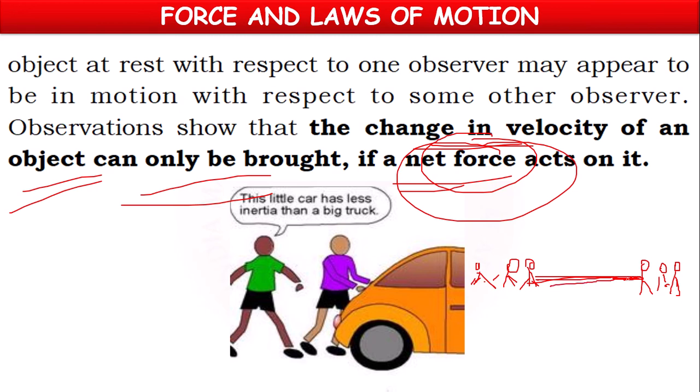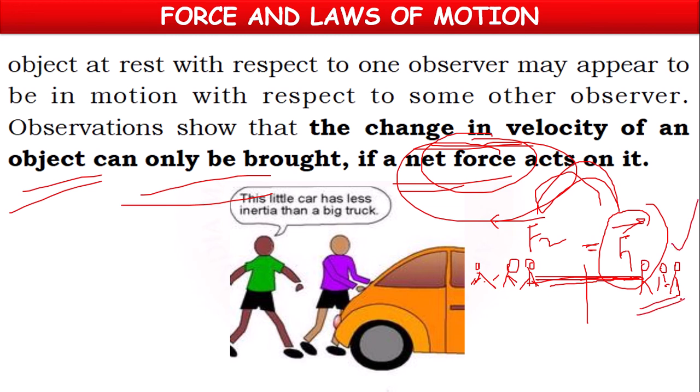If they use the same force, F1 in this direction, F2 in this direction, then until the forces are equal, there will be no change in their position. Nobody will win. But when the F1 force is more, then the rope will come this side. All these people will cross this line, and these people will win.